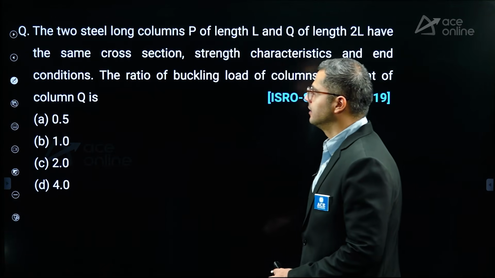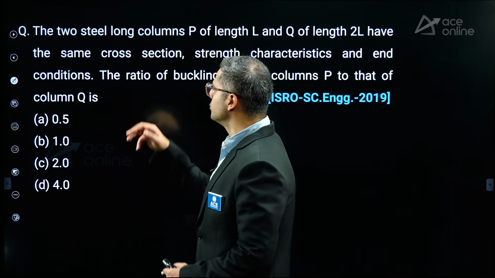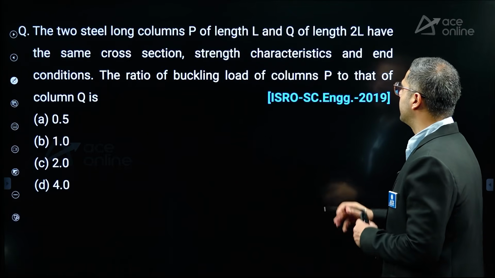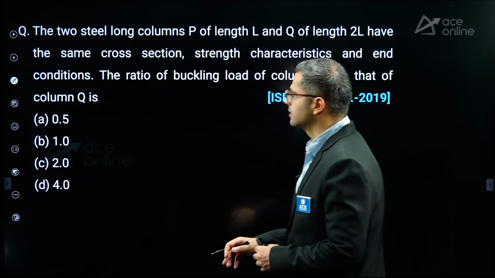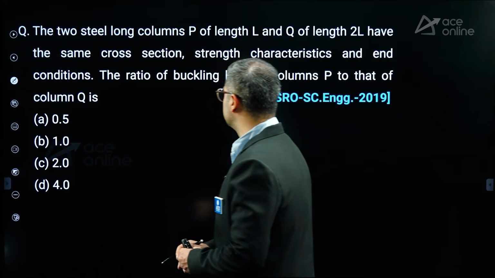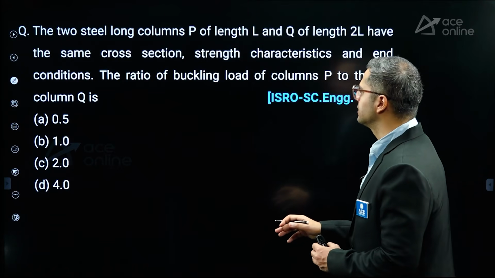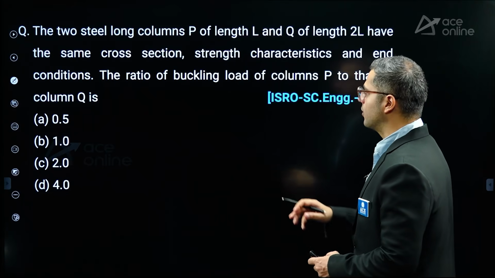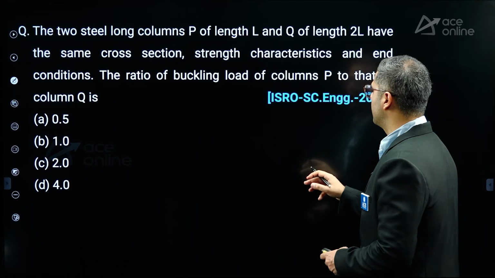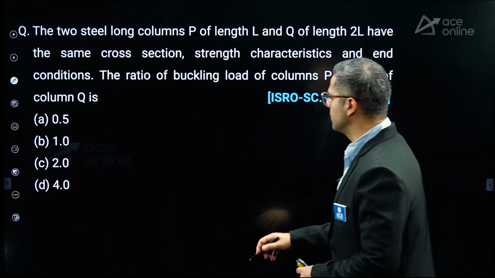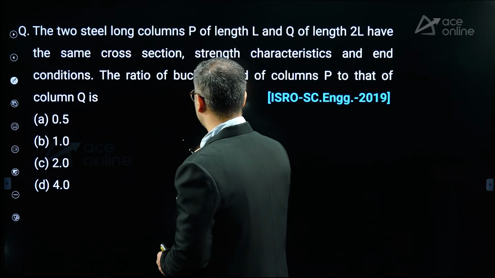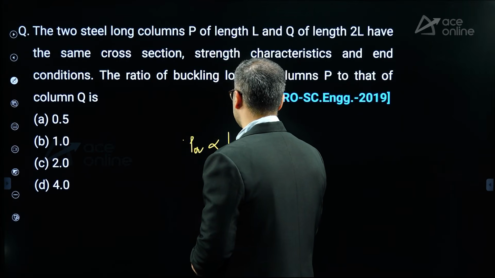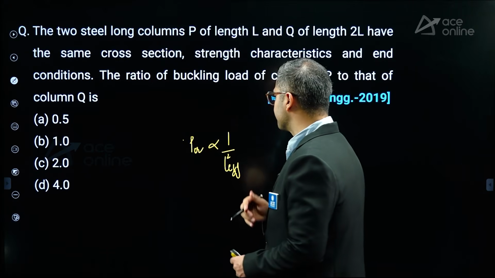Next they are saying the two steel long columns, P of length L, Q of length twice of L, have the same cross section area, strength characteristics as well as end conditions. The ratio of the buckling load of column P to that of column Q. So buckling load, let's say critical buckling load, is inversely proportional to the square of the effective length, right?